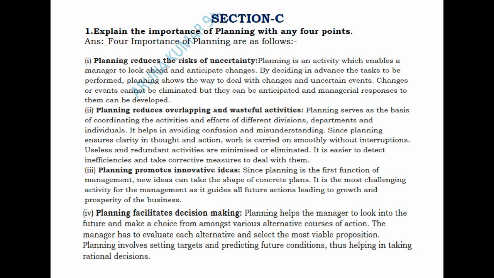Write the explanation with side points for any 4, whichever seems easy to you, and write them neatly.